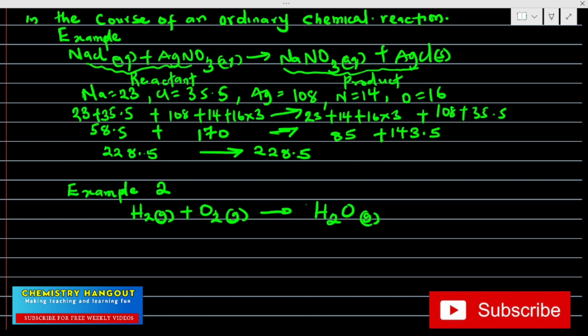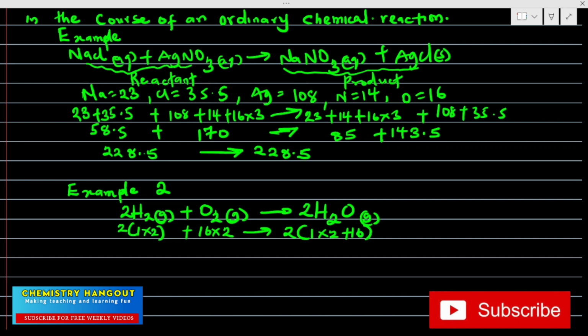I can add my 2. I've done that on this channel, balancing of equations. Then I'll put 2 here too. So hydrogen is now 4, hydrogen here is now 4, oxygen here is 2, oxygen here is 2. So from here we can see if the law of conservation of mass will hold. Here we are going to have 2 into the atomic mass of hydrogen, which is 1, times 2, plus oxygen, 16 times 2, going to 2 into bracket 1 times 2, also plus 16.